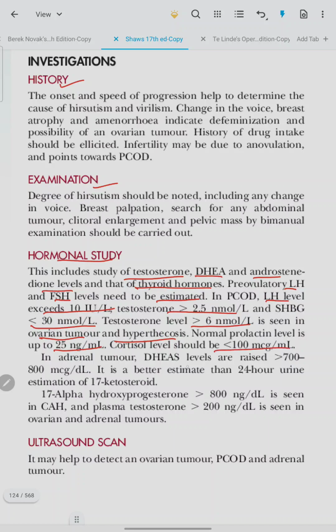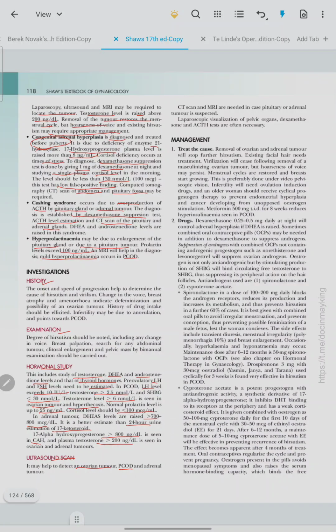In adrenal tumor, DHEAS levels are raised, greater than 700 to 800 mcg per deciliter. It is a better estimate than 24-hour urine estimation of the 17-ketosteroid. 17 alpha hydroxyprogesterone greater than 800 nanogram per deciliter is seen in CAH. Plasma testosterone greater than 200 nanogram per deciliter is seen in ovarian and adrenal tumors. Ultrasound may detect ovarian tumor, PCOD, or adrenal tumor.